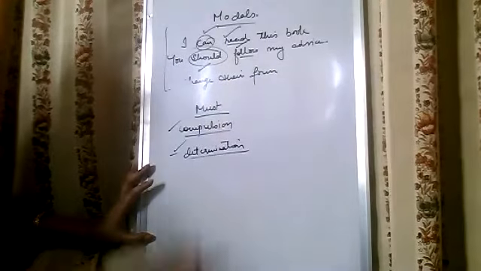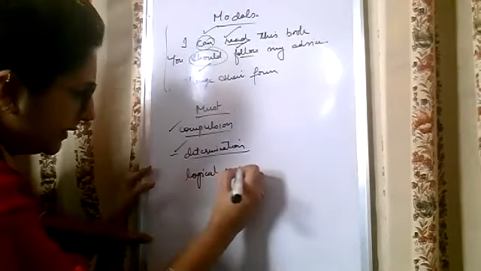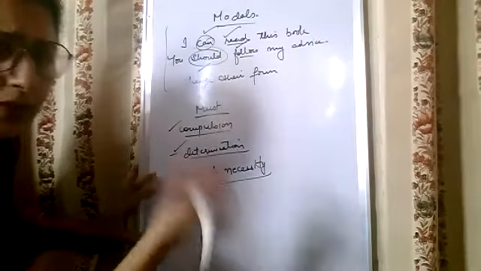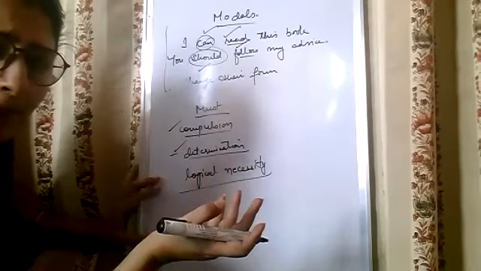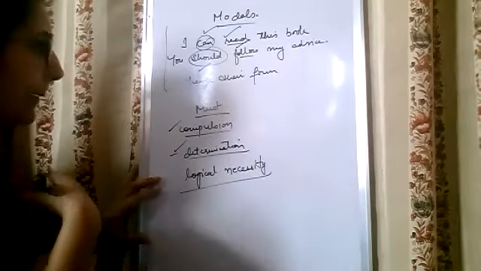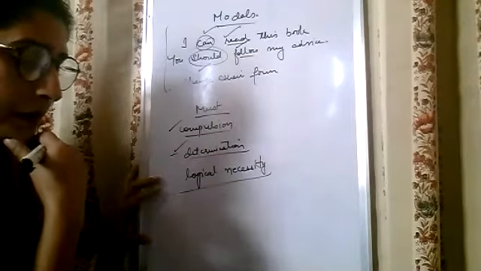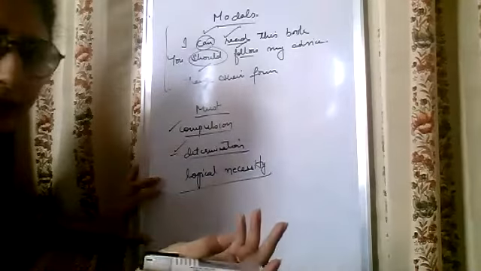And sometimes some logical necessity is there. How is logical necessity there? For example, I worked hard throughout the day, now I must go to sleep. There is some logic behind it. For example, we worked hard throughout our life, now we must take retirement.